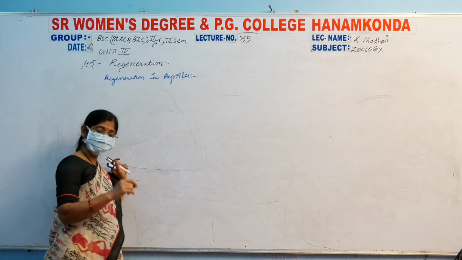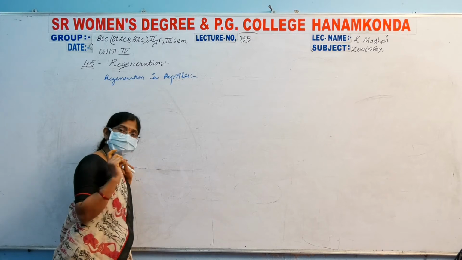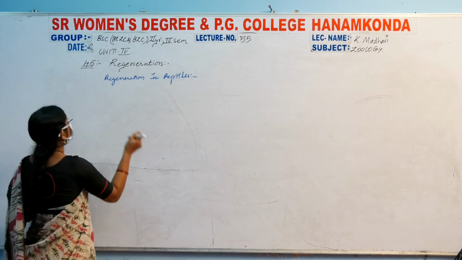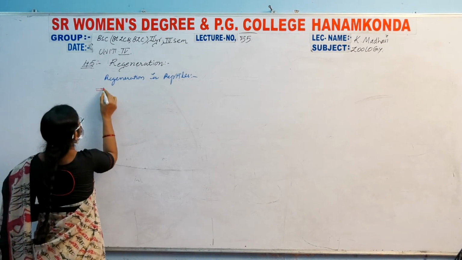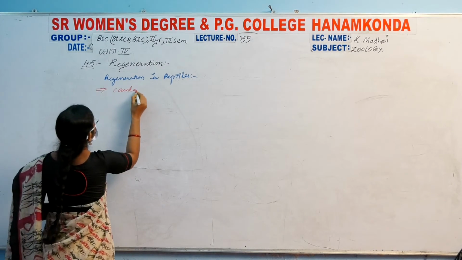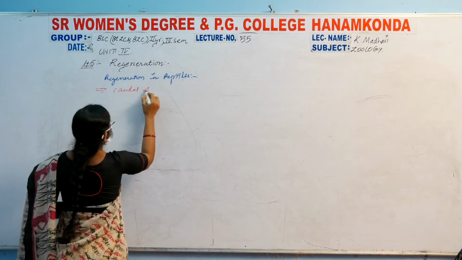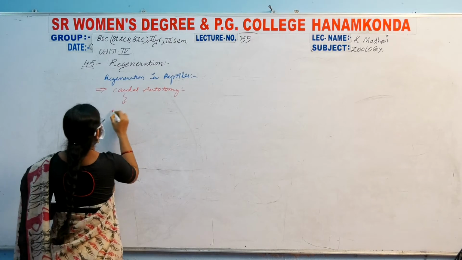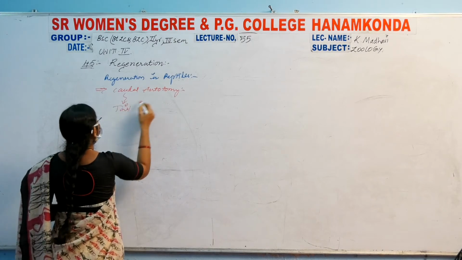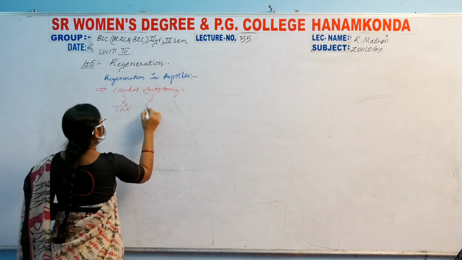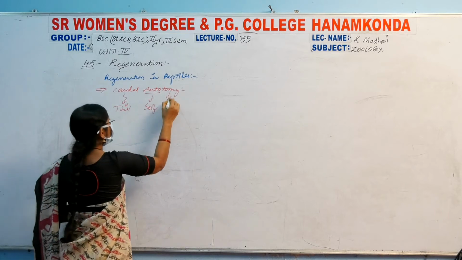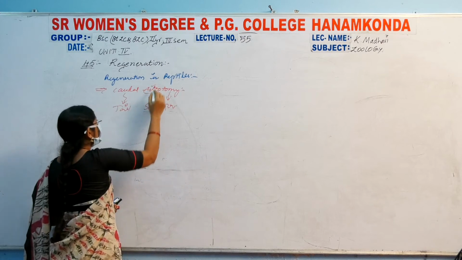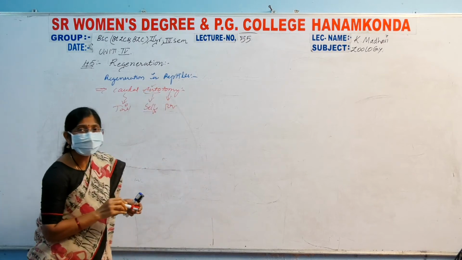Now, regeneration in Reptilia, the first one is caudal autotomy. Caudal means tail. Auto means self. Tomy means cutting, producing of themselves. Okay, auto means self, caudal means tail region.